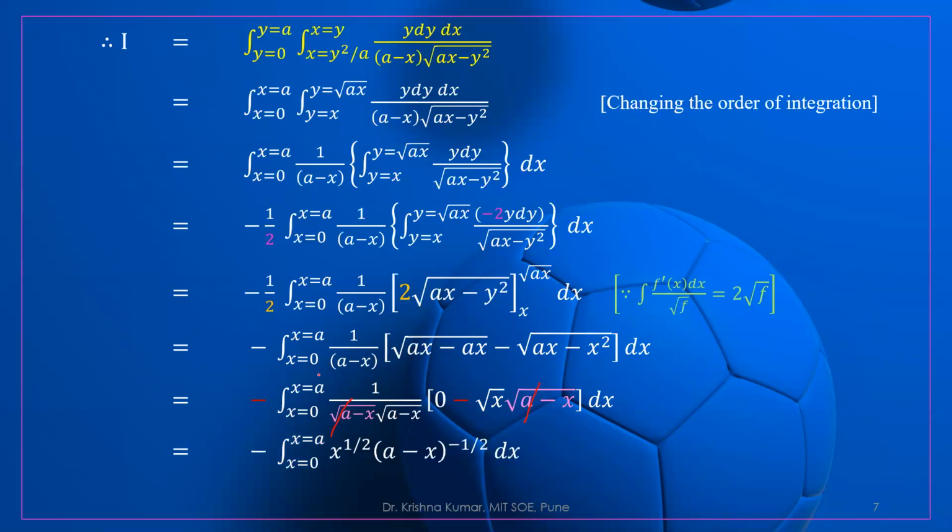Okay, so now how can we write it? Root x can be written as x to the power 1 by 2. Root a minus x is a minus x to the power, it will go to the numerator and become minus 1 by 2.